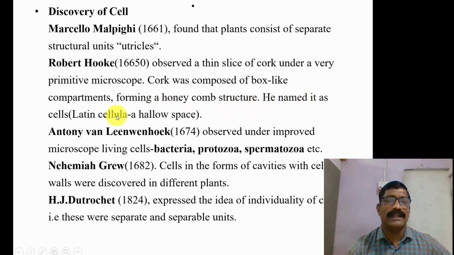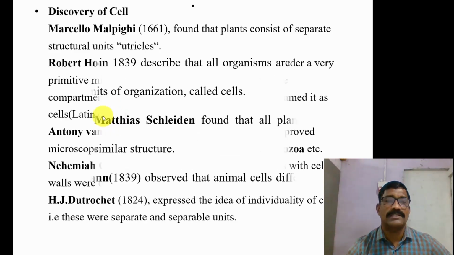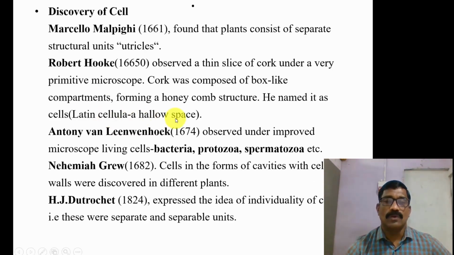Cells is a Latin word, cellula, meaning a hollow space. So Robert Hooke first gave the name cells. Then Anton van Leeuwenhoek in 1674 observed under an improved microscope living cells, that is bacteria, protozoa, spermatozoa, etc.